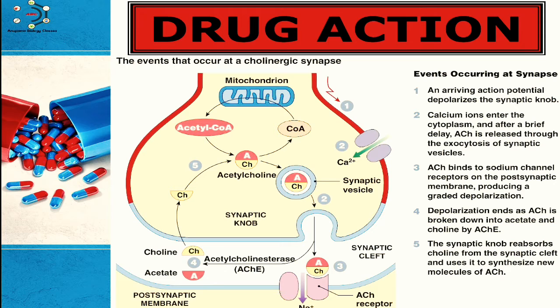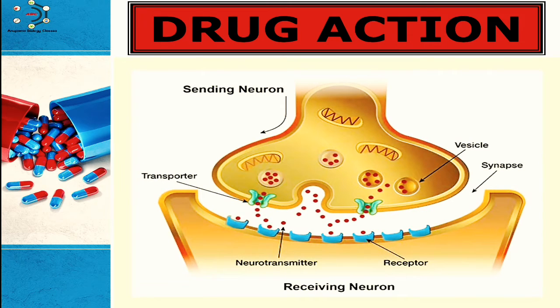Then depolarization ends as acetylcholine is broken down into acetate and choline by acetylcholinesterase. The synaptic knob reabsorbs choline from the synaptic cleft and uses it to synthesize new molecules of acetylcholine. So these are the events that occur at a cholinergic synapse.